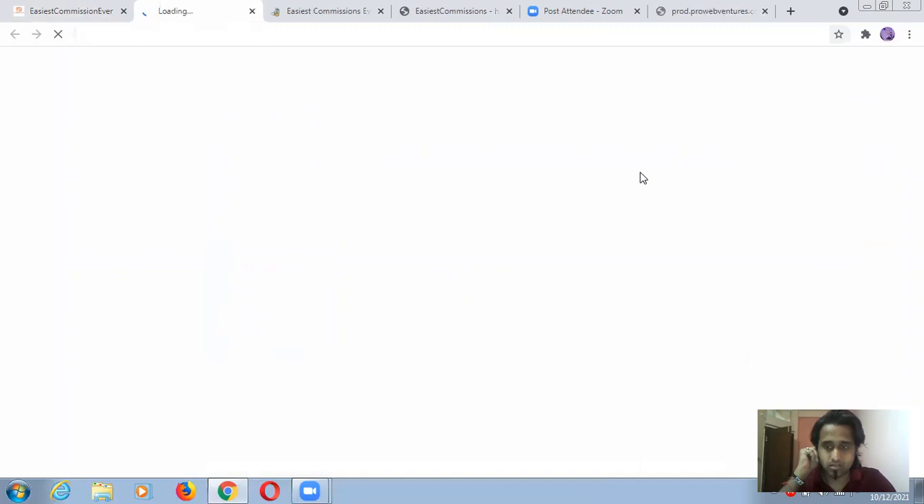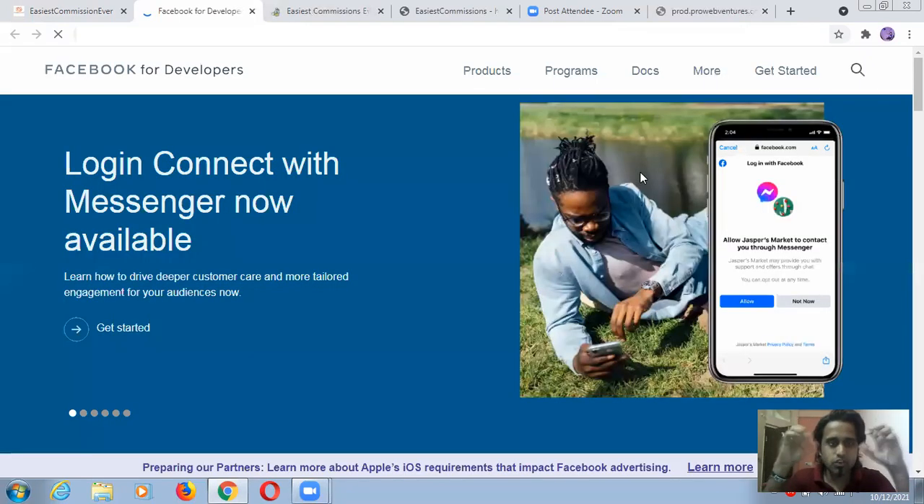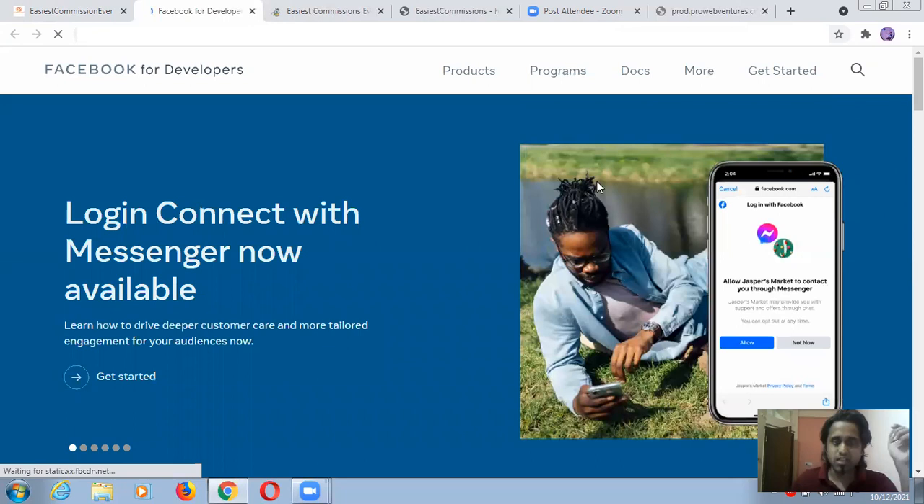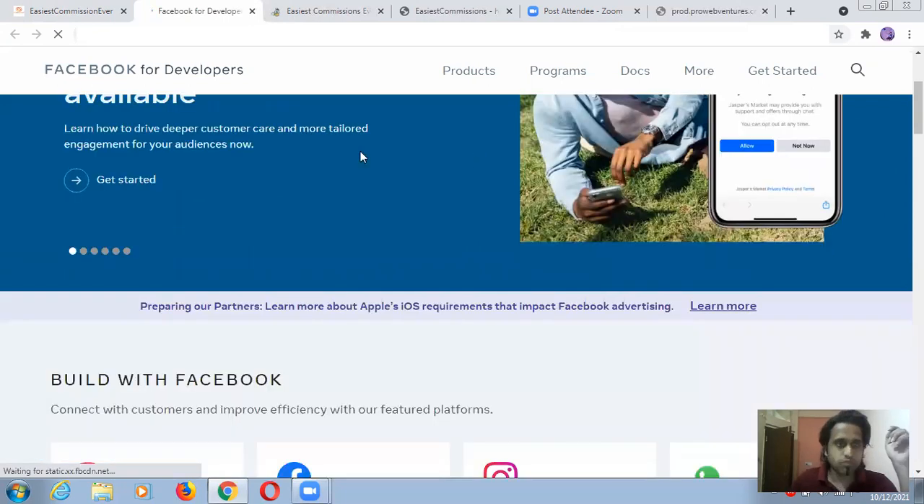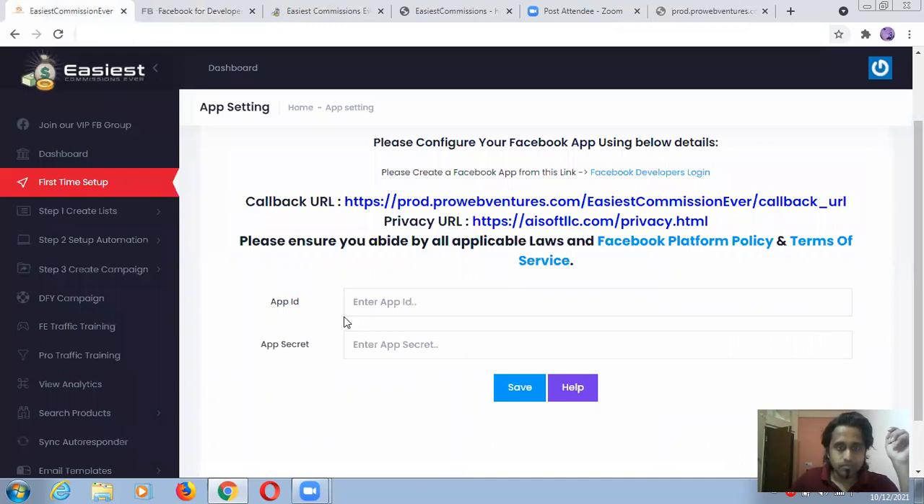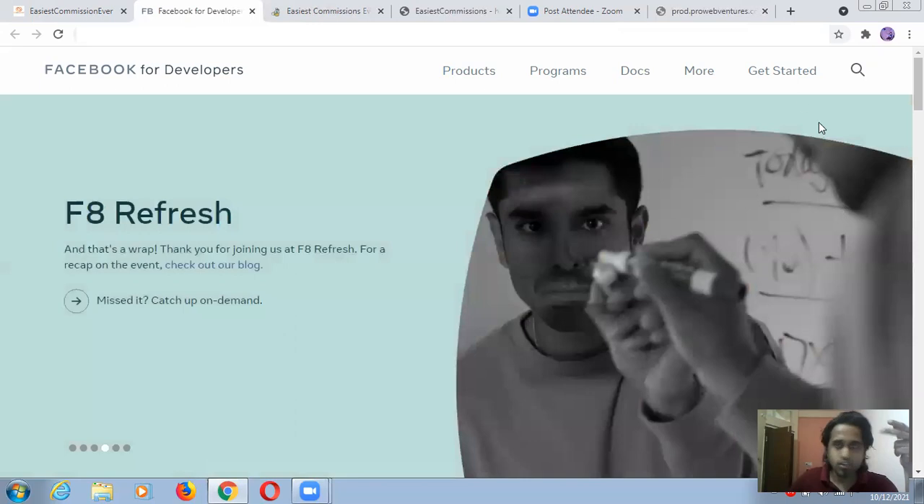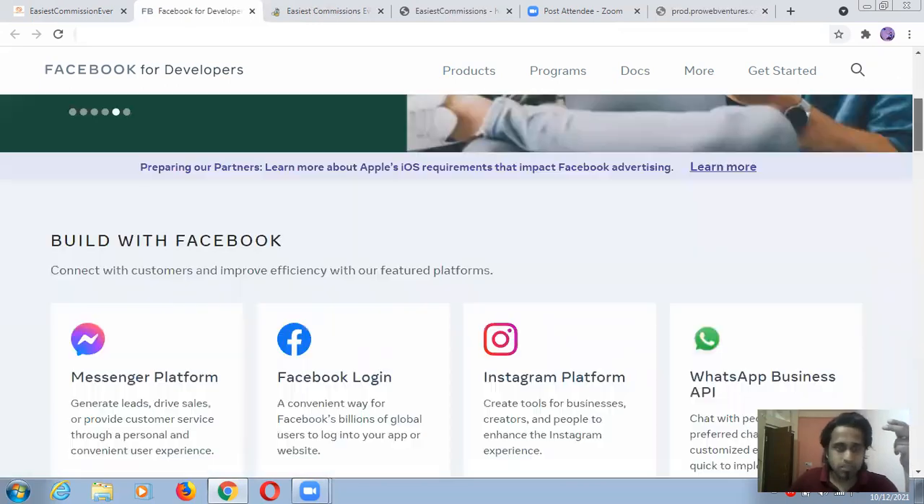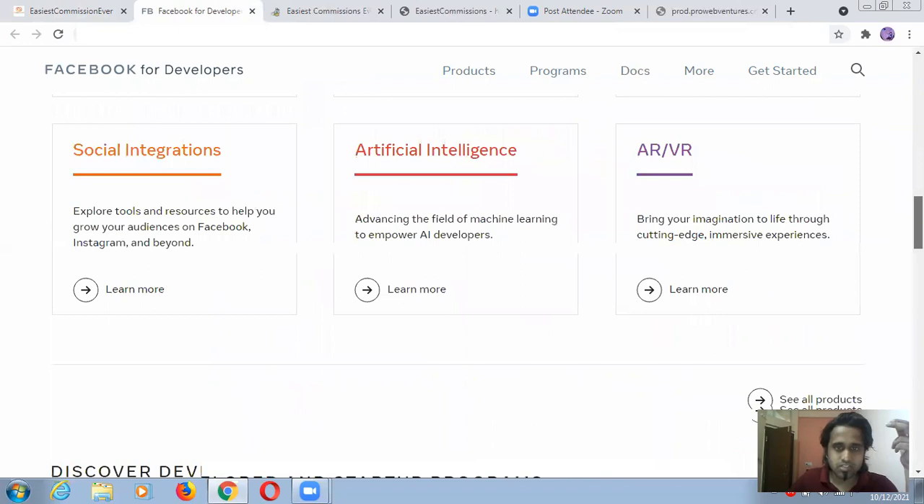Let's see what will be here. Let's see, guys, what is coming actually. In this tool you don't have to do all these things, like traffic and all. Facebook for Developers. Guys, you will be redirected to this link. We should get started, because we actually need the app ID and app secret. For these two things I'm looking right now.